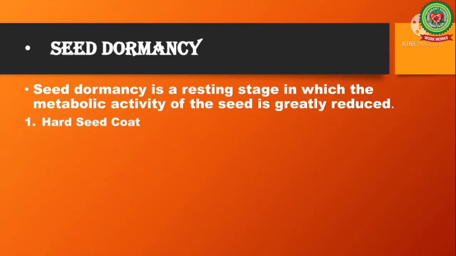Hard seed coat. Presence of a hard seed coat causes dormancy as it is impermeable to water and gases and mechanically restricts the growth of the embryo. The seeds of families like Fabaceae and Solanaceae have a very hard seed coat which is impermeable to water. These seeds are unable to germinate due to failure of water to penetrate the hard seed coat. Seeds of some plants like Xanthium are permeable to water but impermeable to gases. Then also the seeds won't grow.